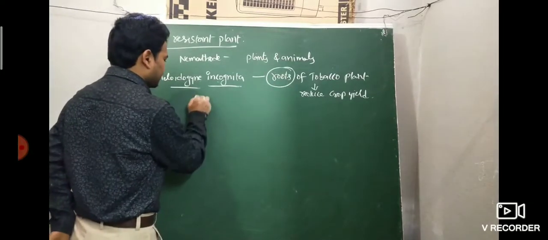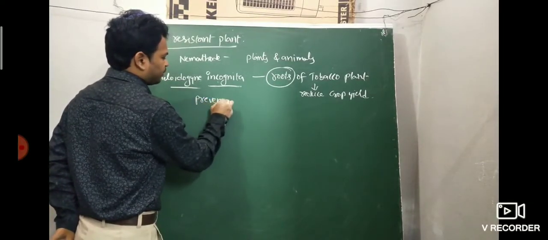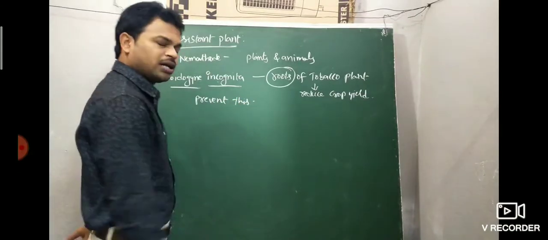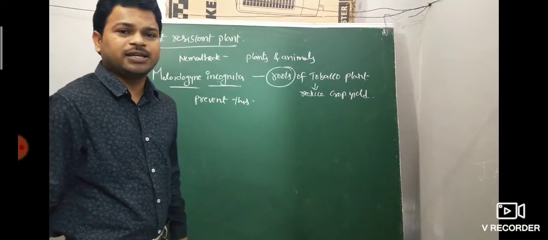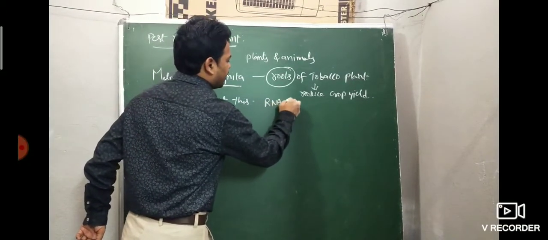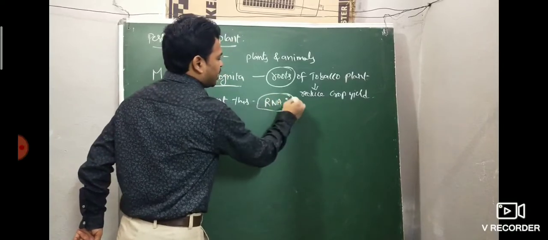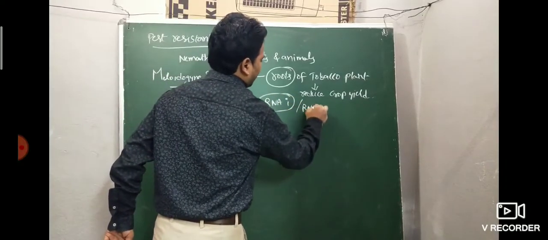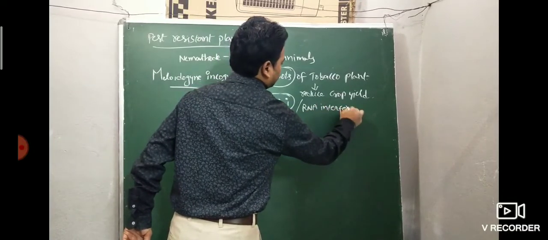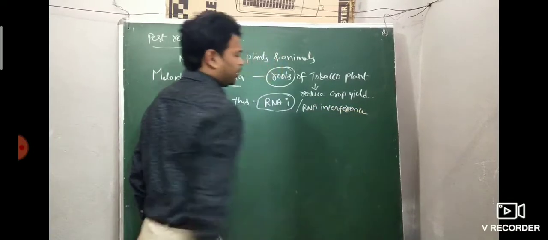To prevent this loss or infection, they adopted one novel strategy, that is nothing but RNAi. RNAi means RNA interference.